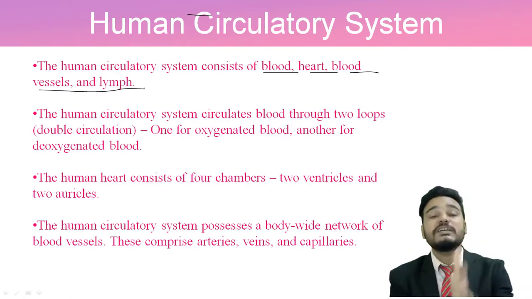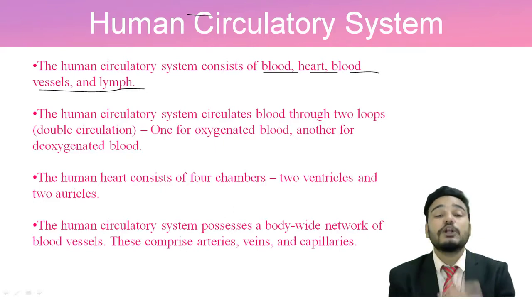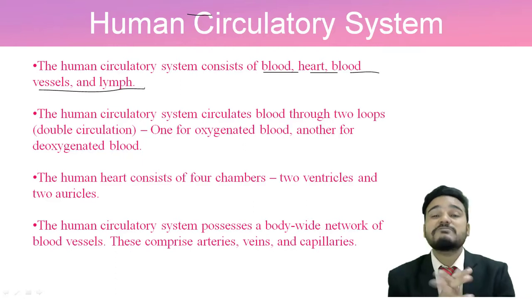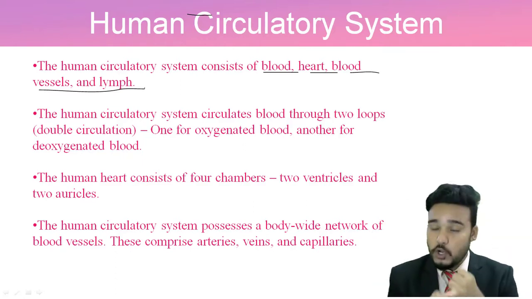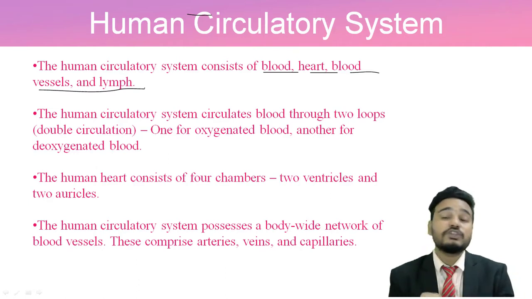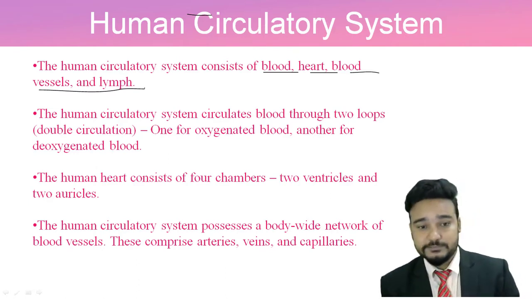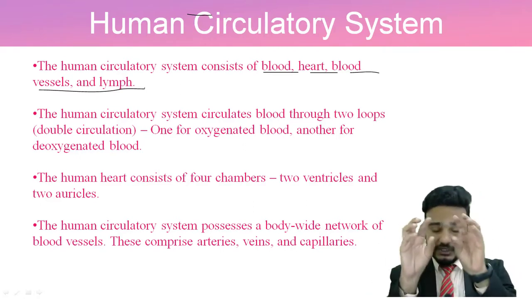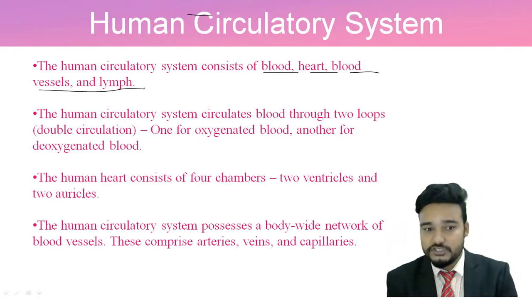And this heart is also divided into 4 chambers. 4 different halves are there. 2 are called ventricles and another 2 are called auricles. So this is nothing but the collection of 4 different chambers.